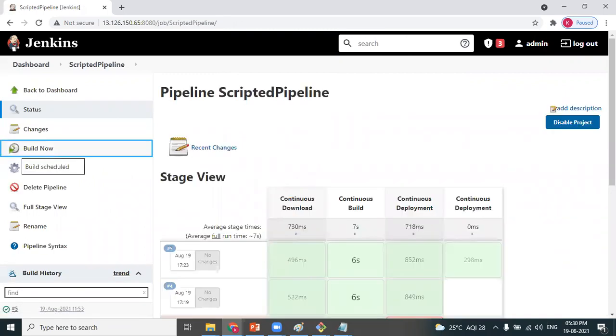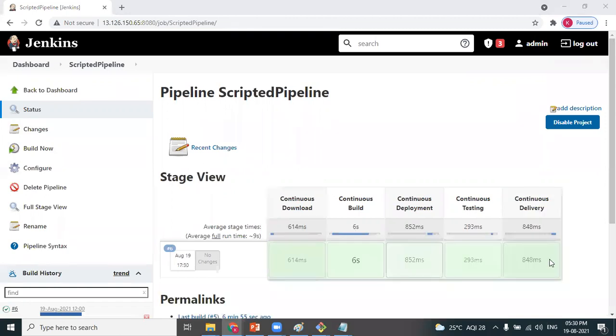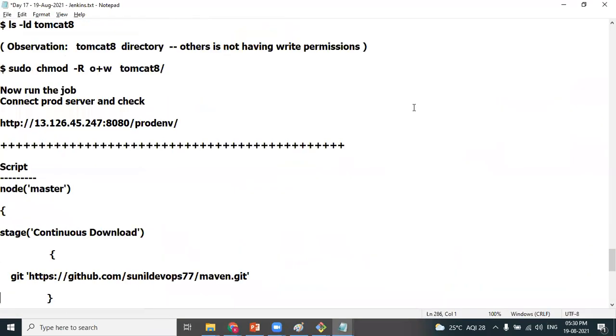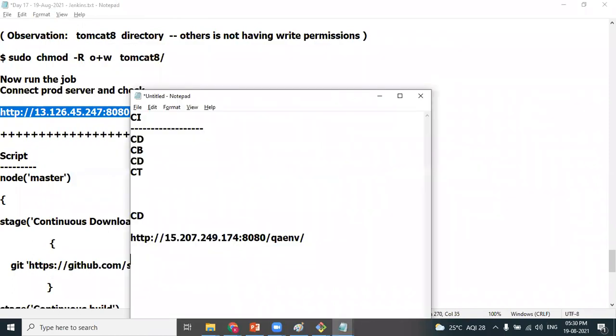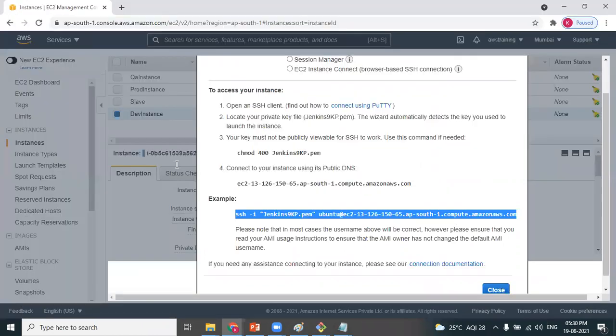Running the job. Continuous download, continuous build, deployment, testing, and delivery. And we have done it using code. I hope you have experienced that this is a more powerful way. Once we are good in DevOps, we can use the script and syntax. But where is the stage for approval, Sunil? I'll show you.